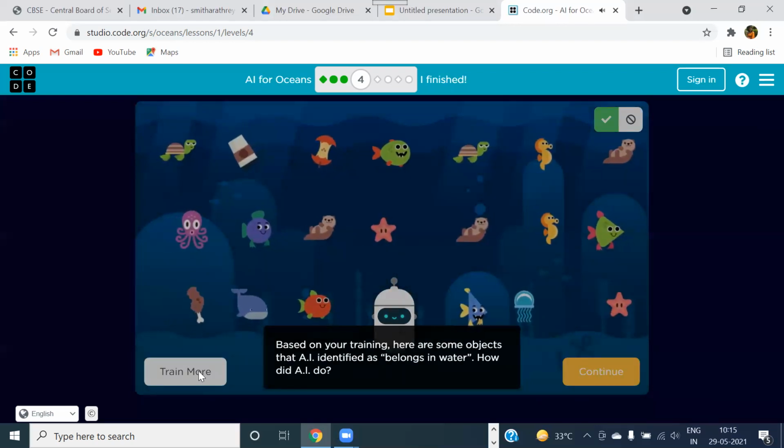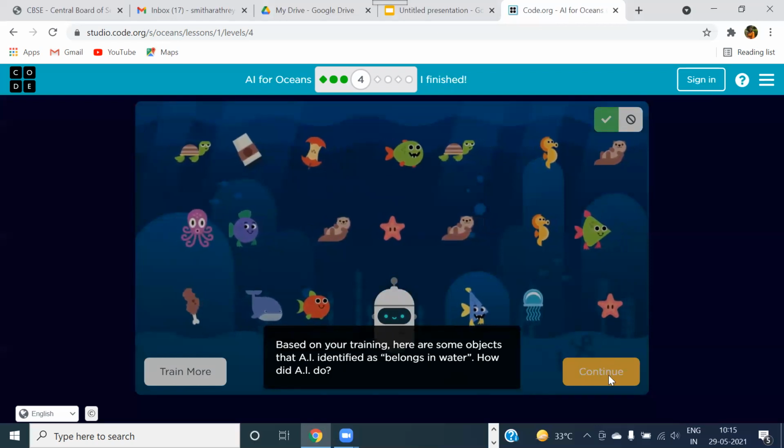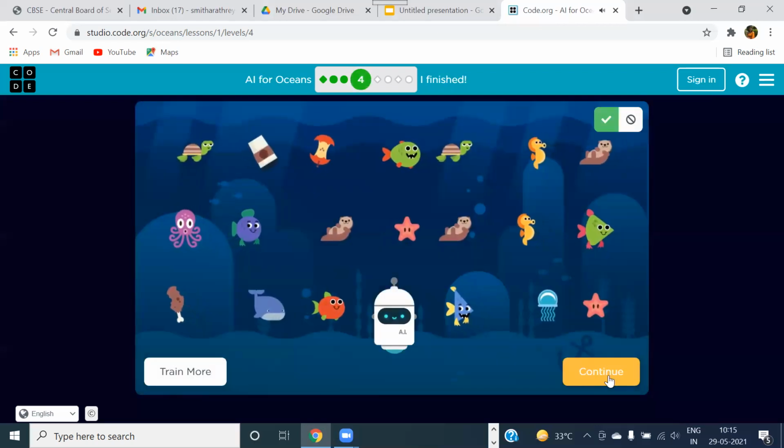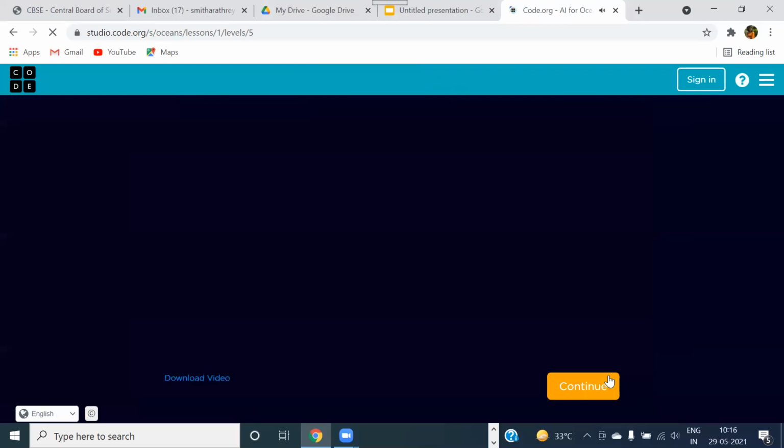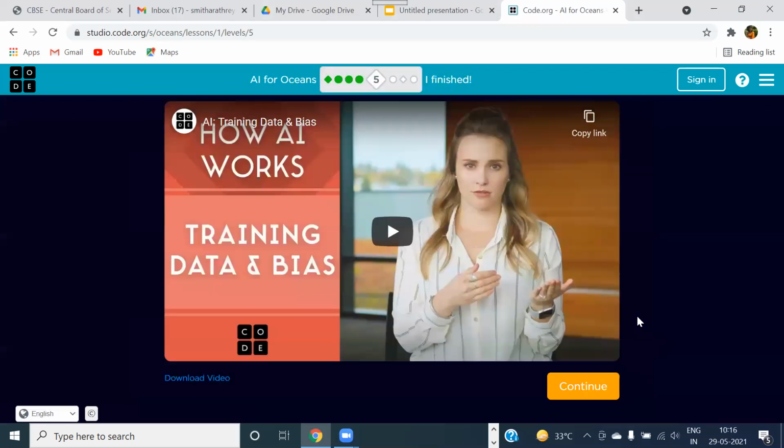As I told you, you can click on train more, or you can go to the next concept. I'll click on continue now and go to the next part. Now, this particular video will tell about training data and bias. Here, in training data, we learned that if the AI is not trained with the proper data, then also problems will be there. And now we are going to teach them about bias.